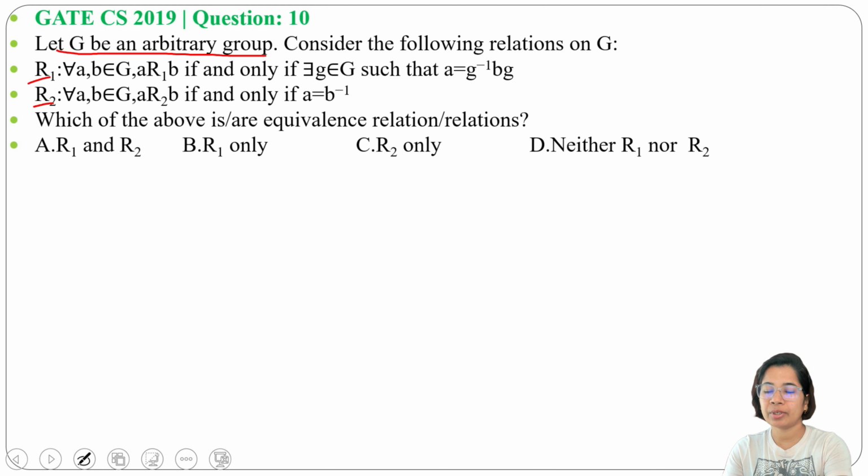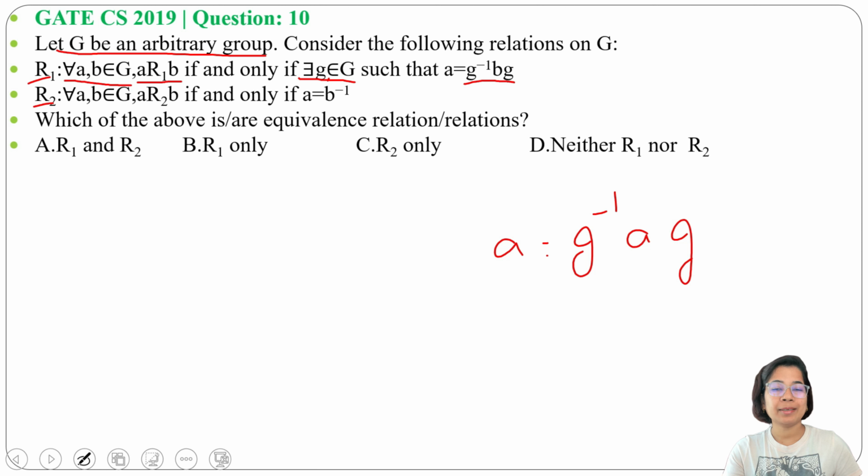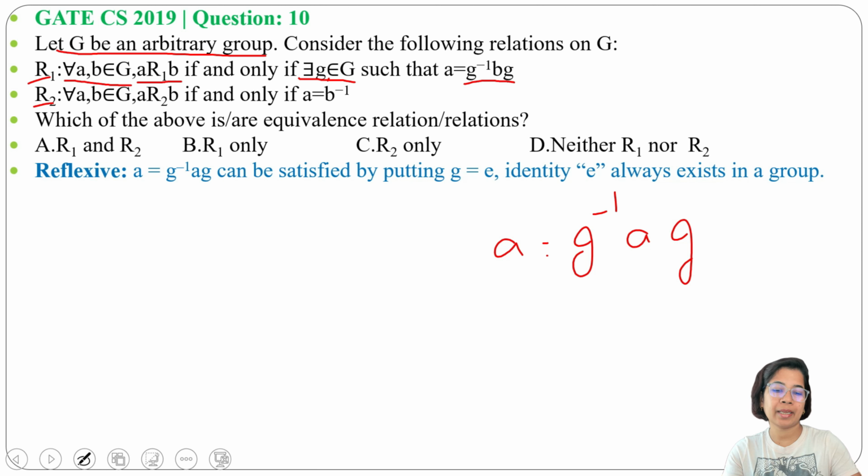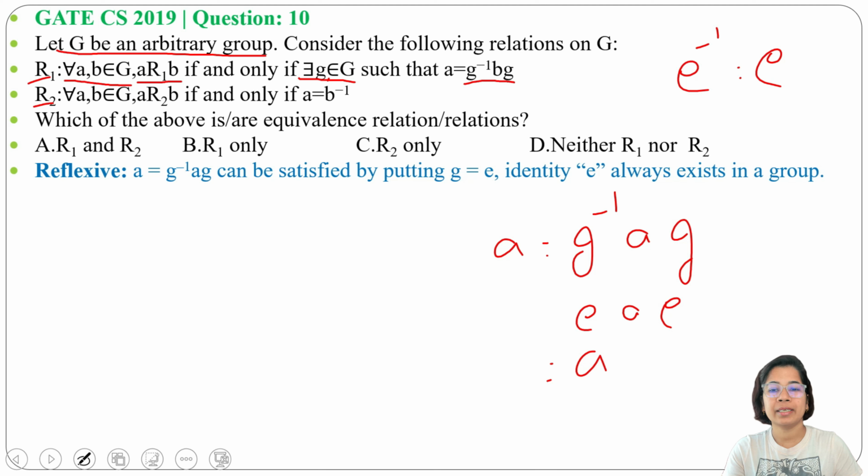Now let's check first R1. For all A, B belongs to G, A R1 B if and only if there exists a g belonging to G, so g is some element of group G, such that A equals g inverse B g. So for reflexive, is A equals g inverse A g? Yes. If g is the identity element E, then E inverse equals E, so we can write E A E, which is A. So A is related to itself, hence it is reflexive.